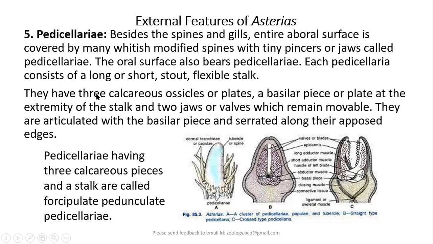These pedicellariae, apart from the stalk, also have three calcareous ossicles or plates: a basilar piece or plate at the extremity of the stalk, that means at the tip of the stalk, and two jaws or valves which remain movable.